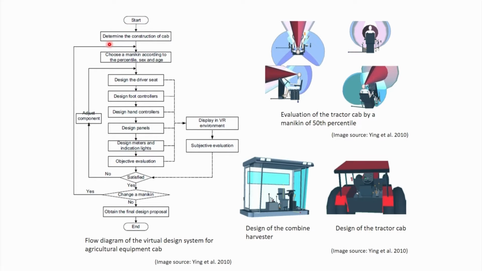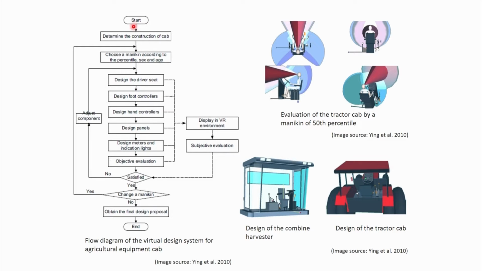Start, determine the construction of the cab, choose the mannequin according to percentile, age, sex, then design the driver seat, design the controllers, foot controllers, hand controllers, design panels, design meters and indicator lights, objective evaluation. So we need to follow all these steps and these are to be displayed in the virtual reality environment for subjective evaluation.